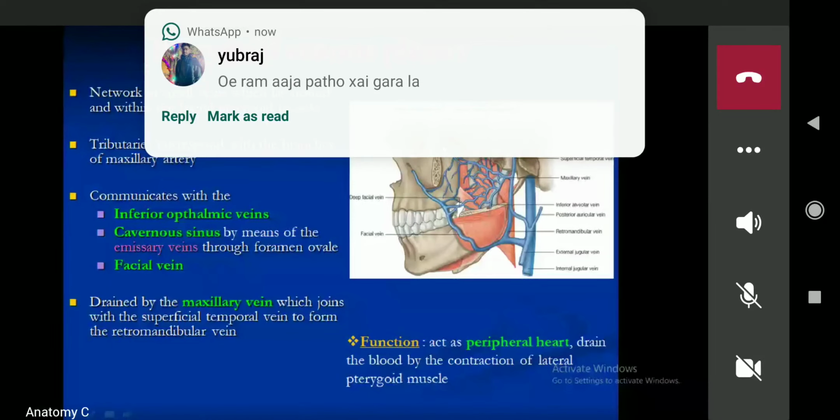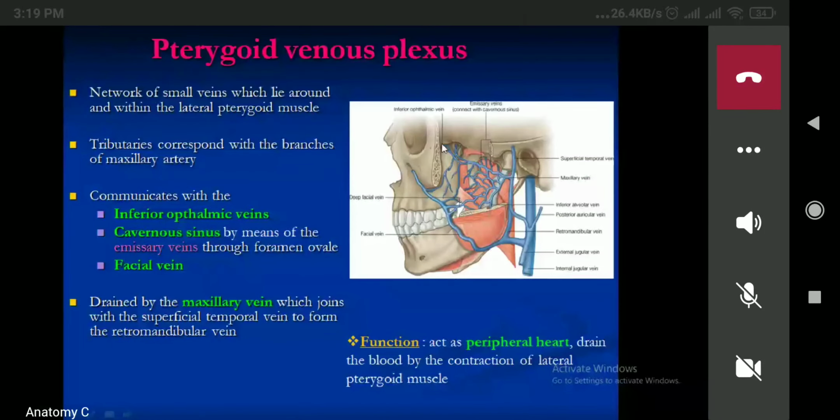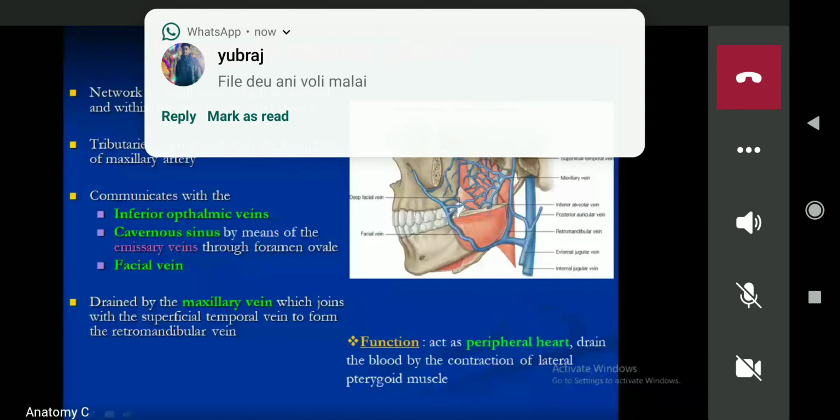Next, can you see the small vein going above? These are known as the emissary veins. Now see this foramen ovale here. Can you see the foramen ovale?